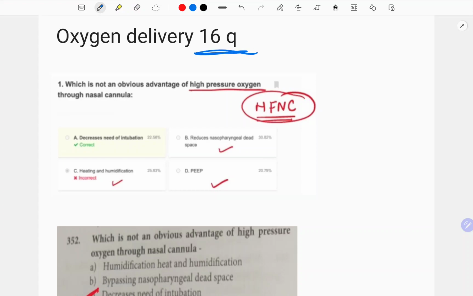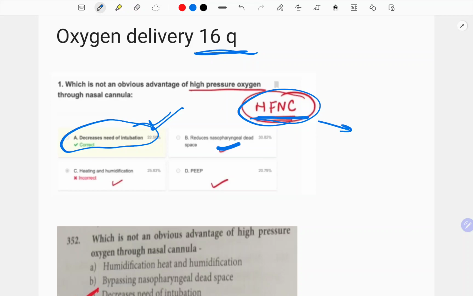These are mostly based on either flow rates or on images. Which is not an obvious advantage of high pressure oxygen through nasal cannula? See, the advantage that is not present is decreased need of intubation. Rather, high flow nasal cannula actually delays, not increases, the need for intubation. It reduces the nasopharyngeal dead space definitely, because more flow of oxygen is delivered. PEEP is also maintained, because oxygen is given at a high flow rate, and heating and humidification is the main advantage.